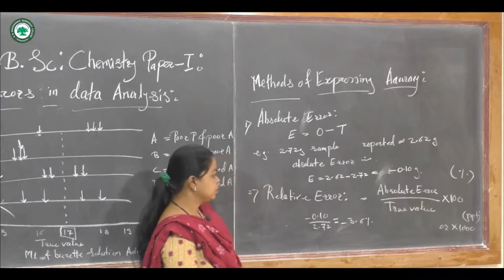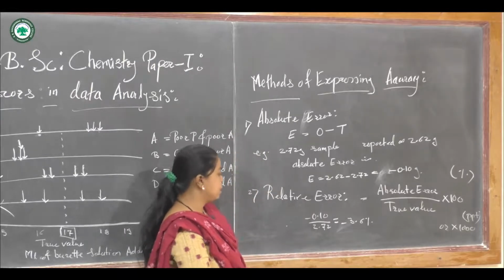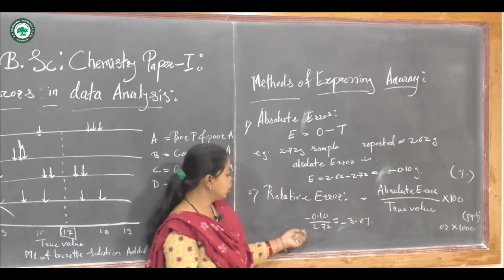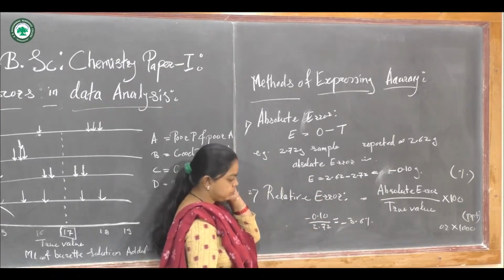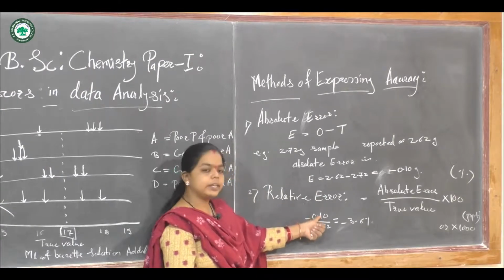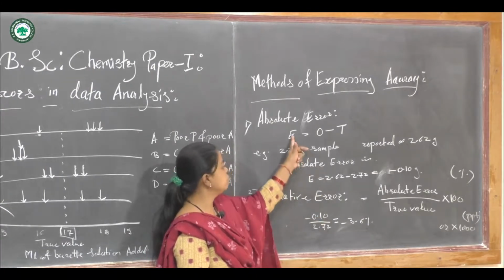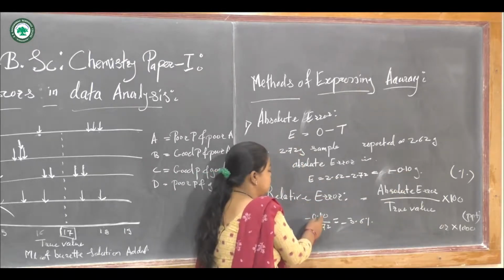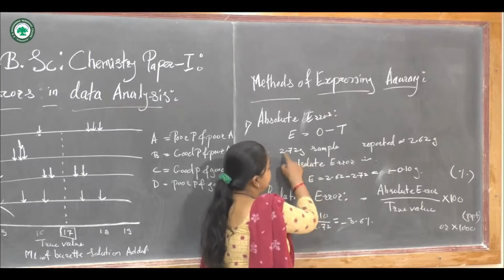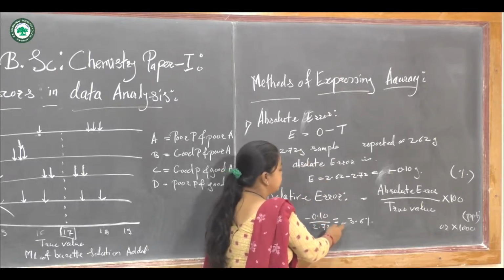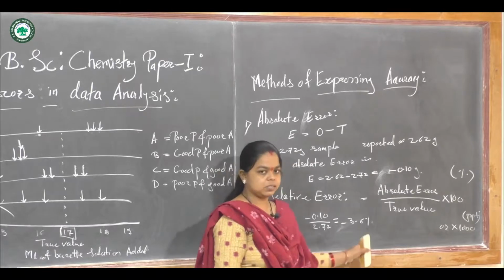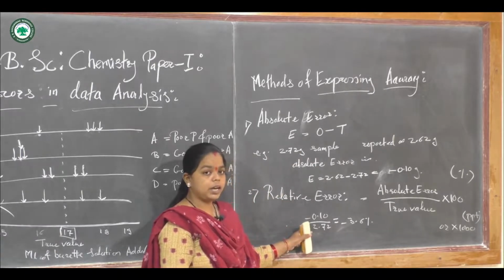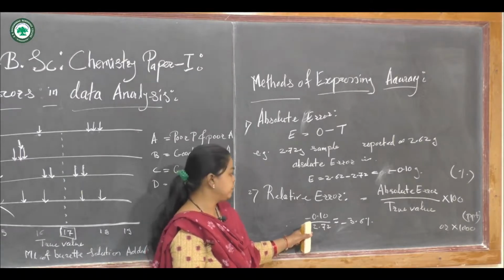If we consider the above example, the absolute error E obtained here is minus 0.1. So minus 0.1 divided by the true value 2.72 gives minus 3.6%. So this is the relative error for the given analytical method or measurement.